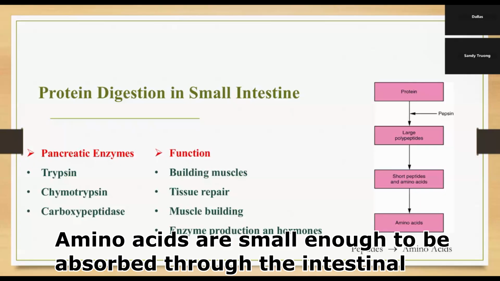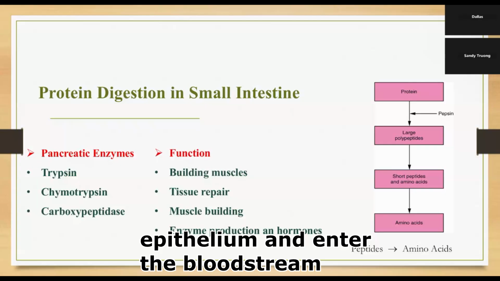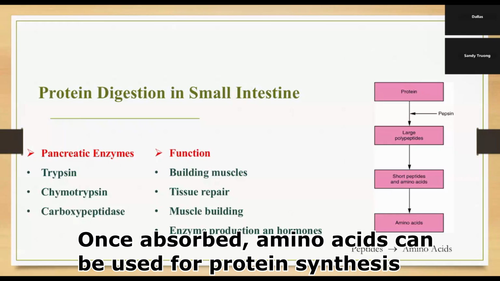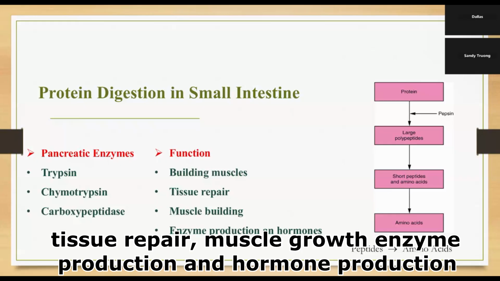Amino acids are small enough to be absorbed through the intestinal epithelium and enter the bloodstream. Once absorbed, amino acids can be used for protein synthesis, tissue repair, muscle growth, enzyme production, and hormone production.